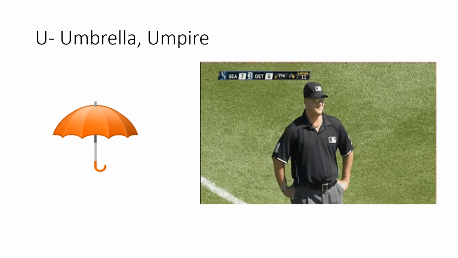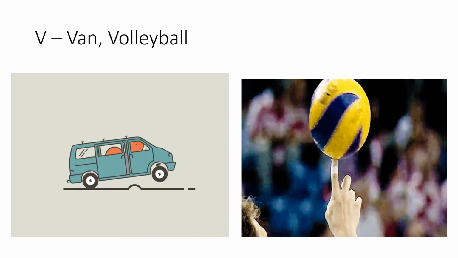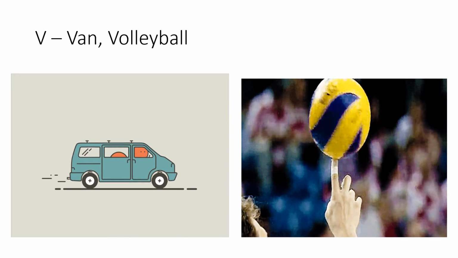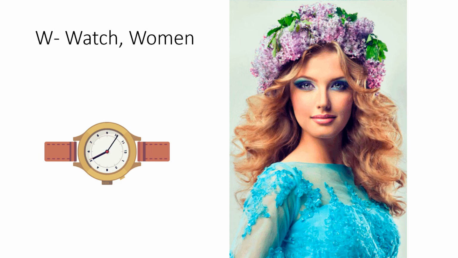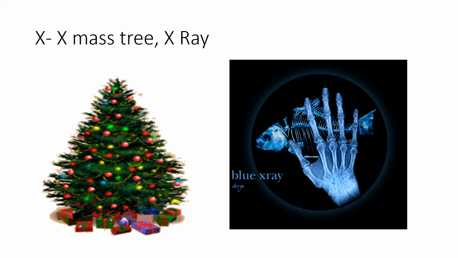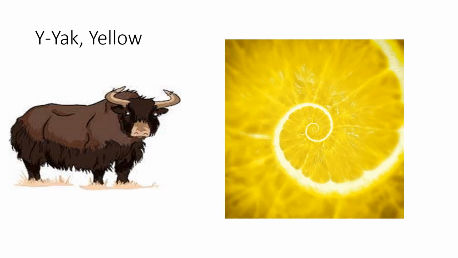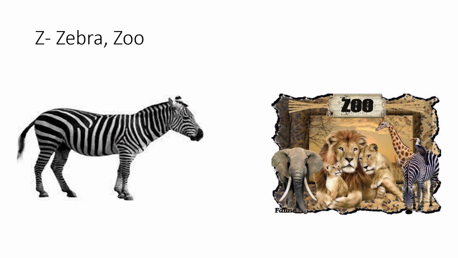U for umbrella, U for empire. V for van, V for volleyball. W for watch, W for omen. X for Xmas tree, X for X-ray. Y for yak, Y for yellow. Z for zebra, Z for Jew.